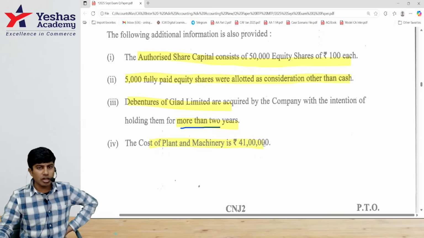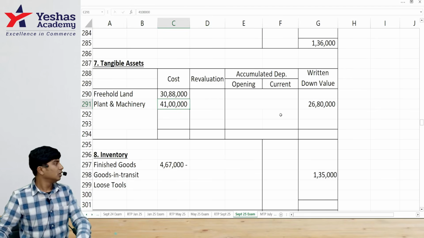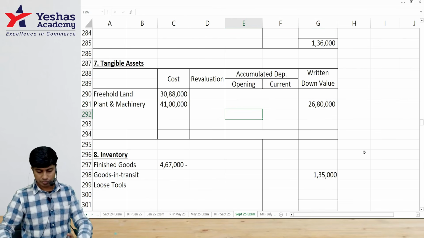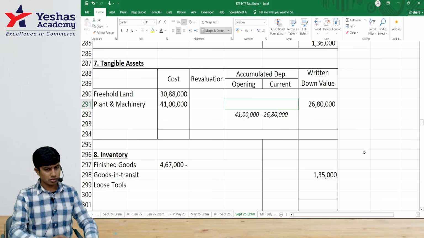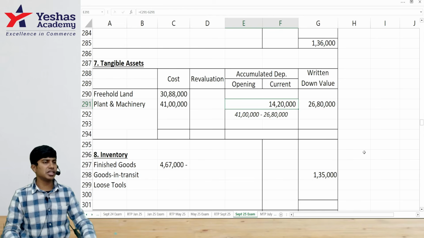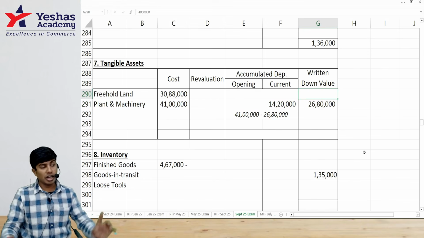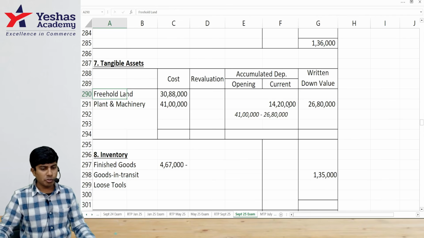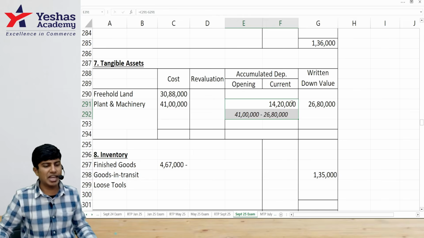Plant and machinery. Original cost, come to tangible assets. Original cost 41, WDV 2680. What is the difference? What do we get? 14 lakh 20. That is depreciation. Only disclosure. Just take the total here. Later, after all adjustments, there is this revaluation of freehold land. I don't have to post this 14 lakh 20 to PL. PL is already prepared. They're asking us to only prepare the balance sheet.